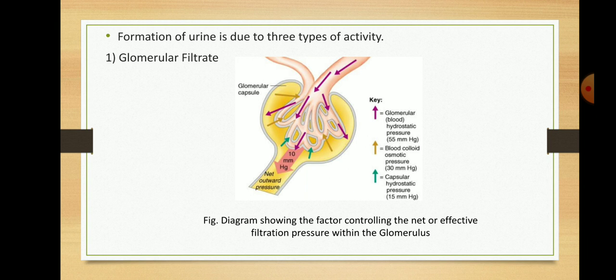It means that the filtration process occurs when blood pressure in the glomeruli is greater than the sum of osmotic pressure of the plasma protein and the pressure in the Bowman's capsule. This is known as effective filtration process, and during which the